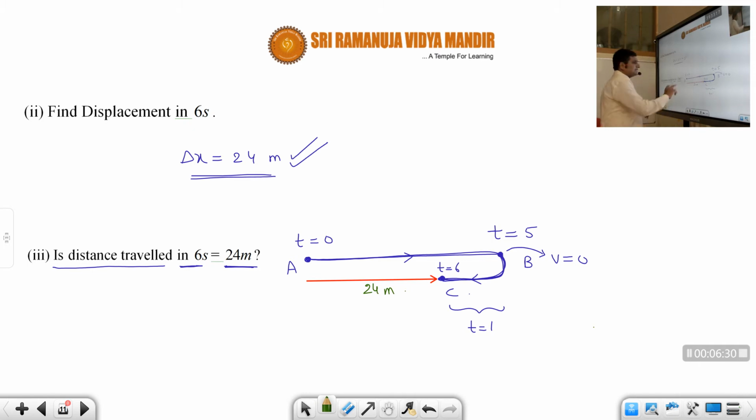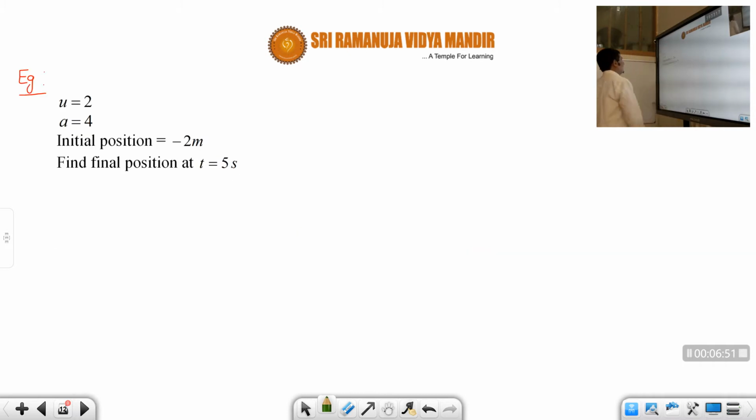Now can you say the distance traveled is also 24? No, the distance traveled will be more than 24. So therefore the answer is no. I hope you understood, students. But suppose the object has not taken a U-turn, then the distance and displacement are the same. This is a very important point. Now let us move to the next one.